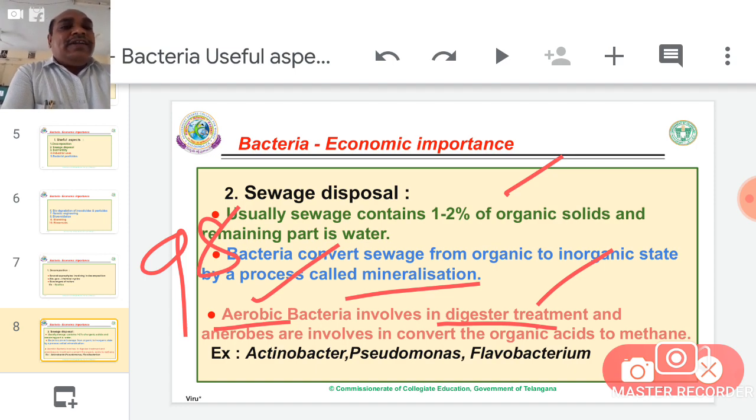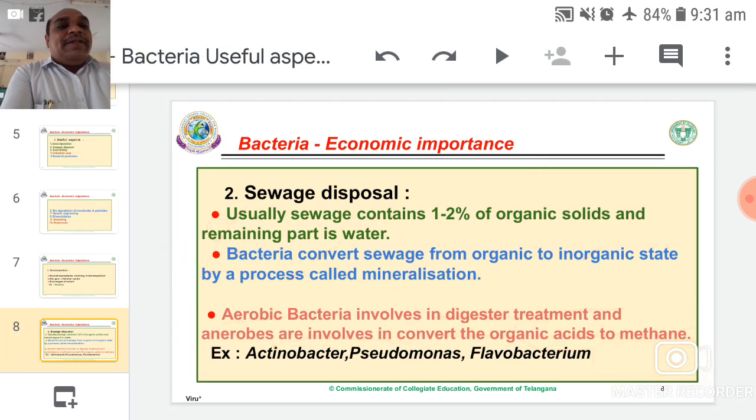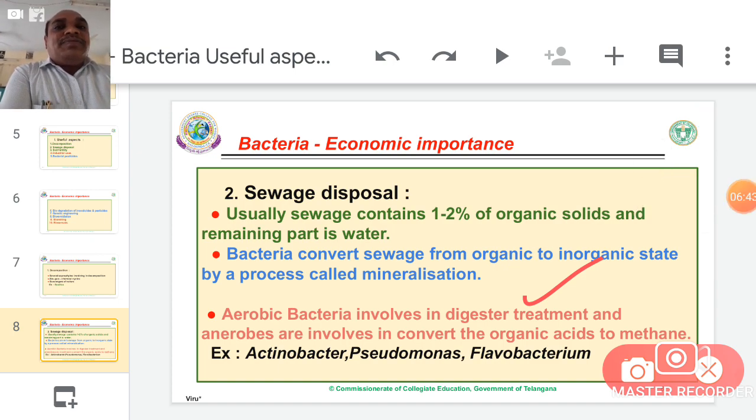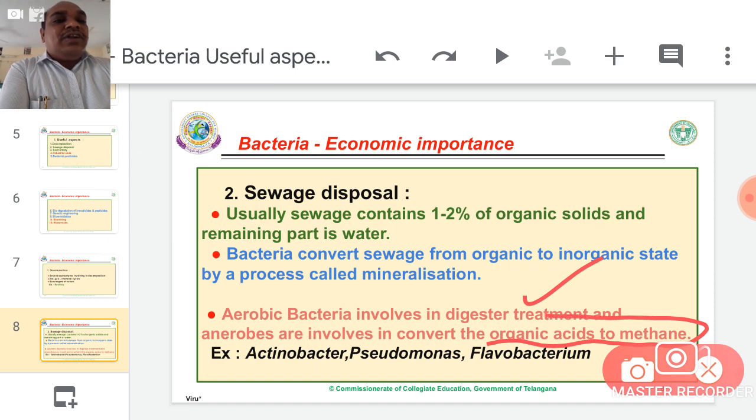Aerobic bacteria are involved in the digester treatment, and anaerobes are involved in converting organic acids to methane. Simply, when sewage water is treated with oxygen, the water becomes clean. And second, the organic acids are converted into methane gas.